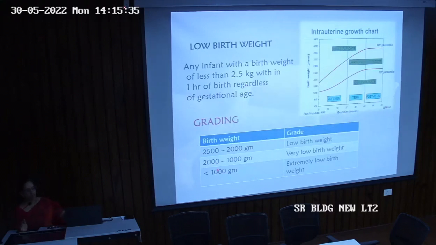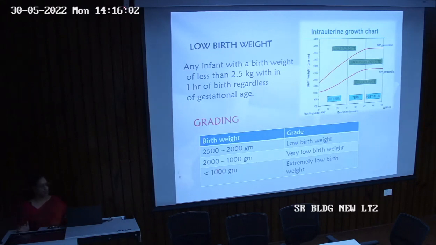So any infant with a birth weight of less than 2.5 kg within 1 hour of birth, regardless of the gestational age, is termed as low birth weight. So you need to know what the definition says. This is very important because low birth weight is asked in one or the other form in your theory examinations and in your vivas also.